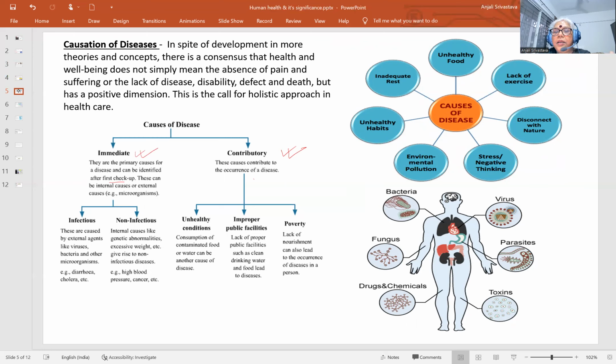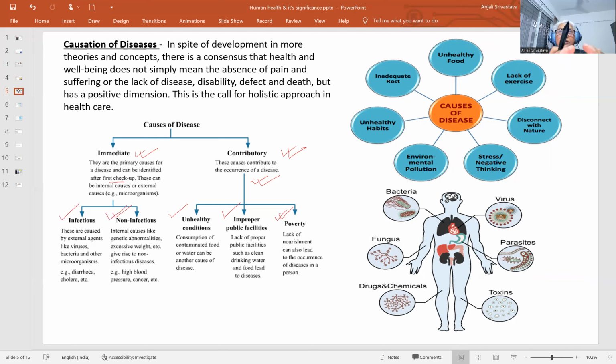But contributory causes can lead to the occurrence of a disease, and may be of three types: unhealthy conditions, improper public facilities, and poverty. These are the three facts that contribute to the disease of some person. Immediate diseases may be infectious and non-infectious.